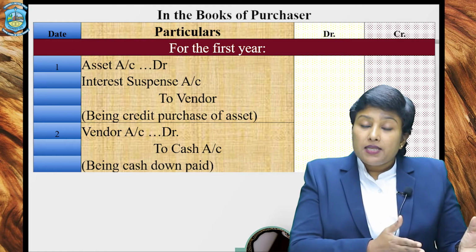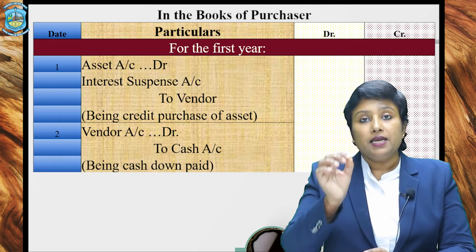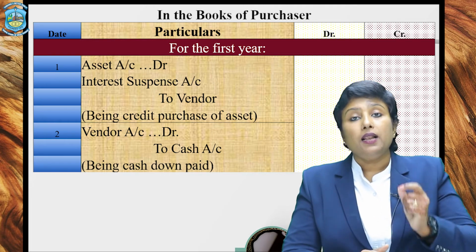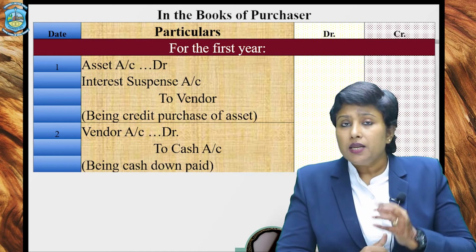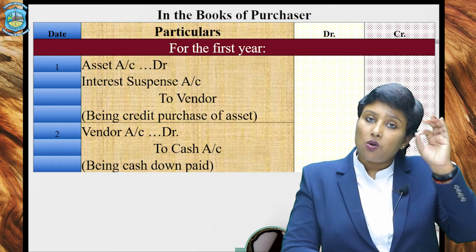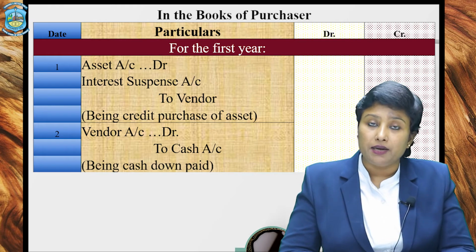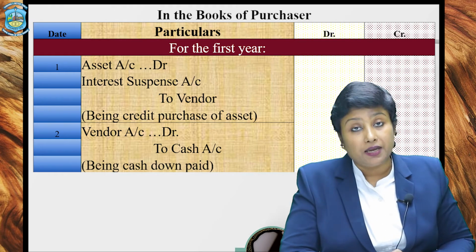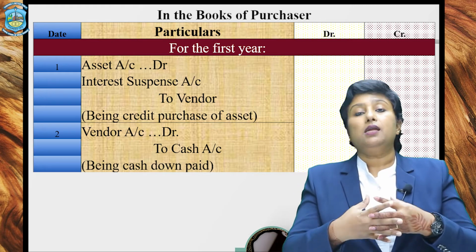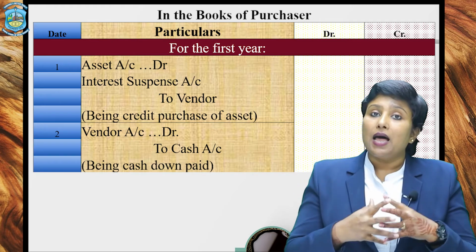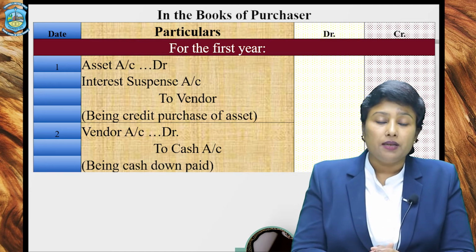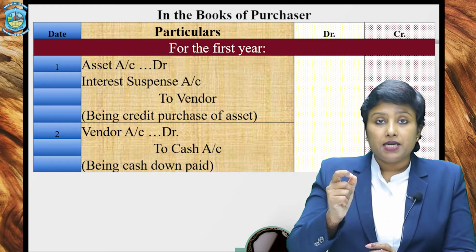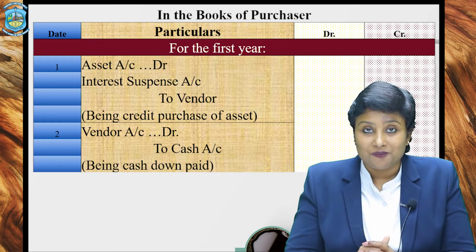Now, once the time has passed and the installment becomes due, you will have to make due the installment amount. Since the entire cash price has already been debited at the time of purchase agreement itself, you cannot again debit the asset account. So, how shall we make the installment due? At the time of installment, the amount which is to be debited or made due is the interest.